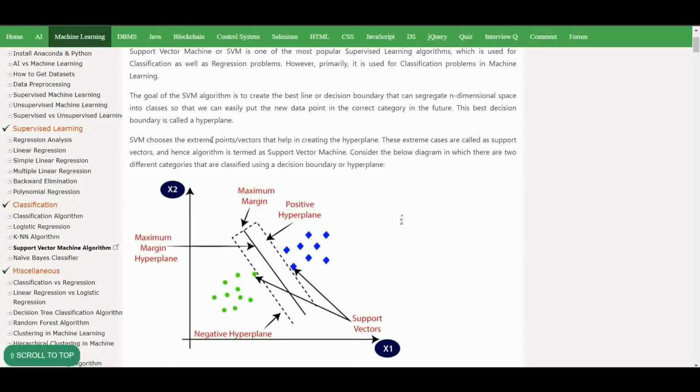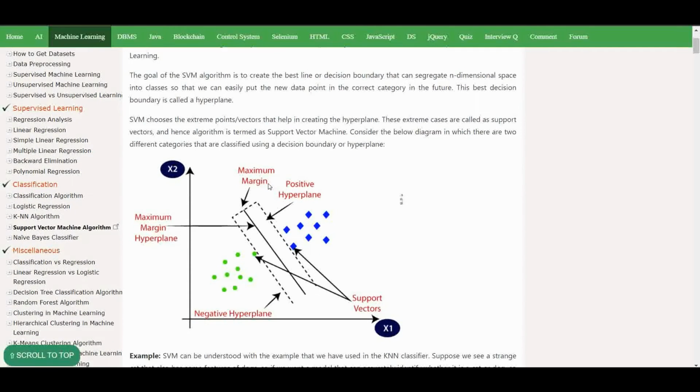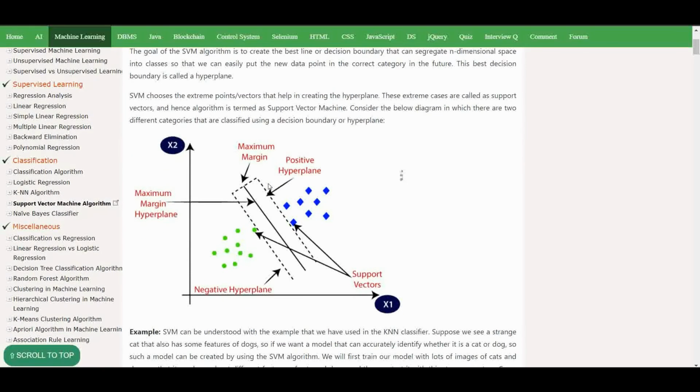So SVM chooses the extreme points and vectors that help in creating the hyperplane. These extreme cases are called support vectors. Hence, the algorithm is termed as support vector machine. Consider the below diagram, in which the two different categories are classified using a decision boundary or a hyperplane. As you can see, they have been classified into two parts.